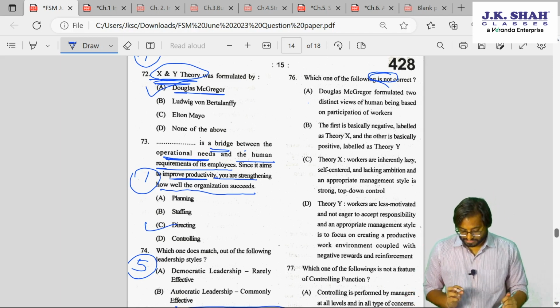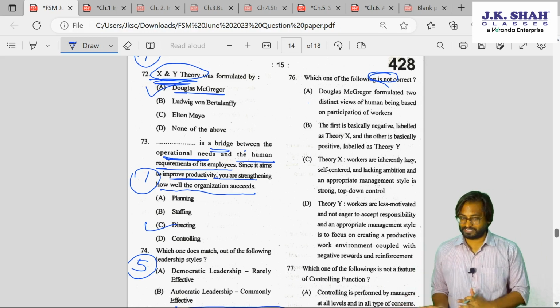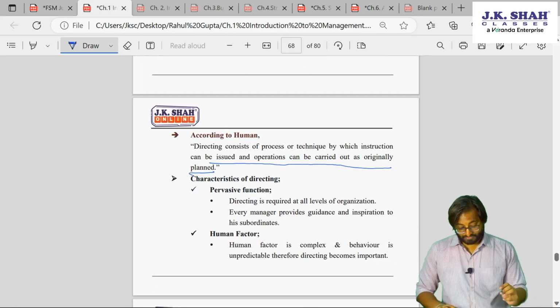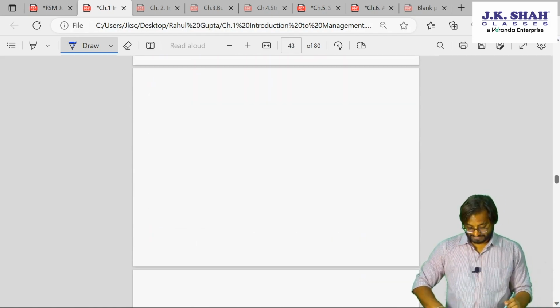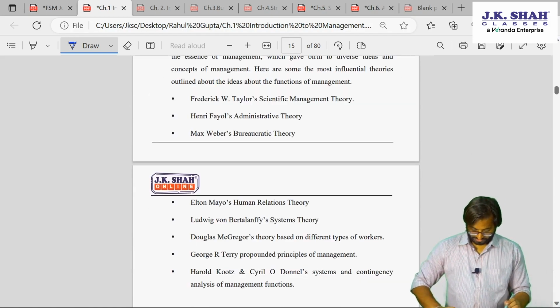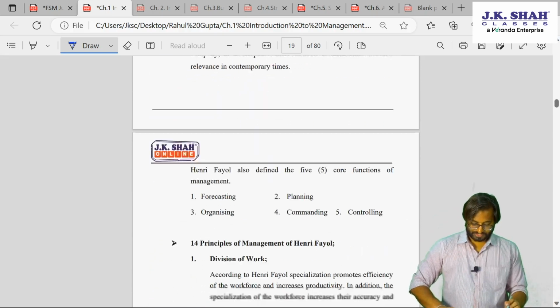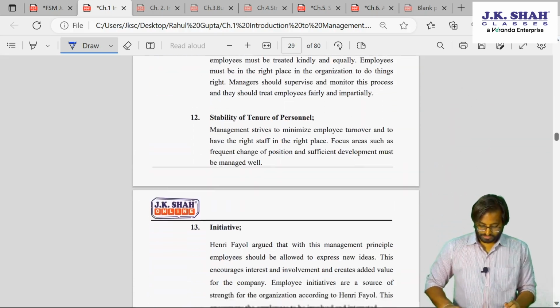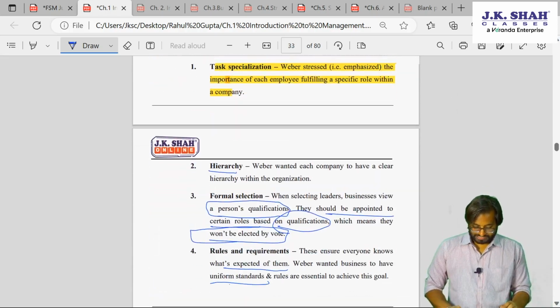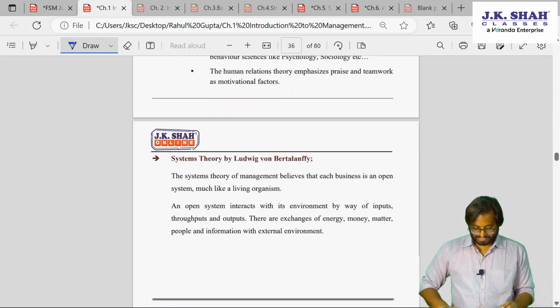The first is basically negative, labeled as theory X, and the other is positive, labeled as theory Y. Okay, this is chapter 1. So if this is chapter 1, right at the beginning, when we were discussing this X and Y theory, yes, X and Y theory, Douglas McGregor.